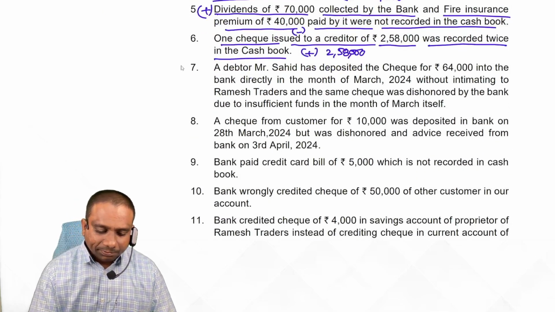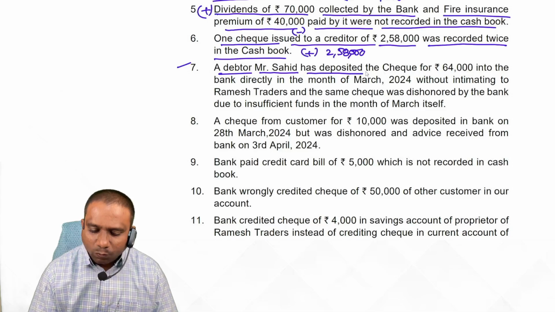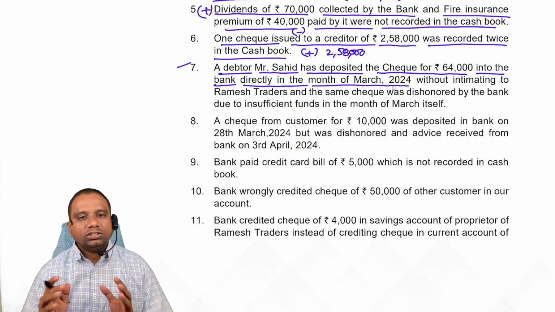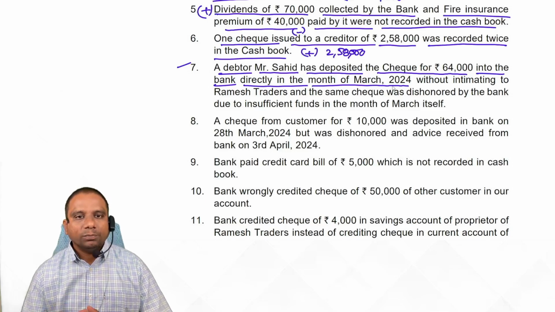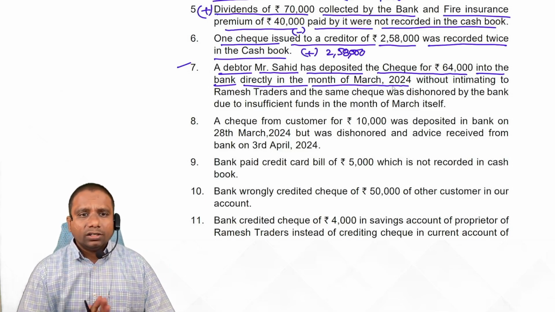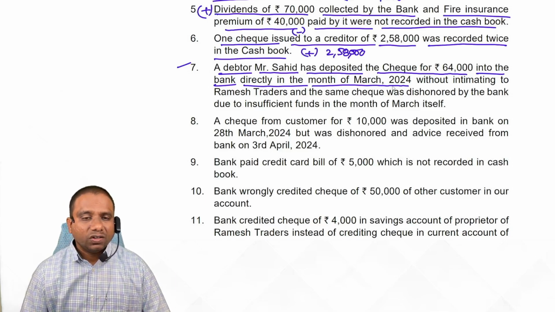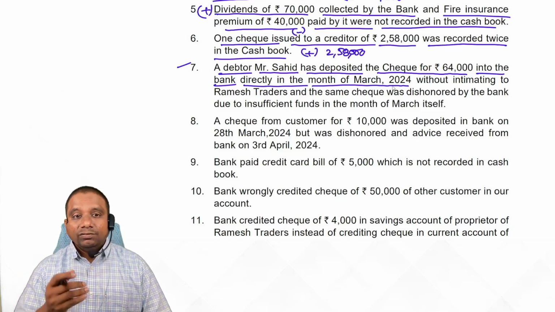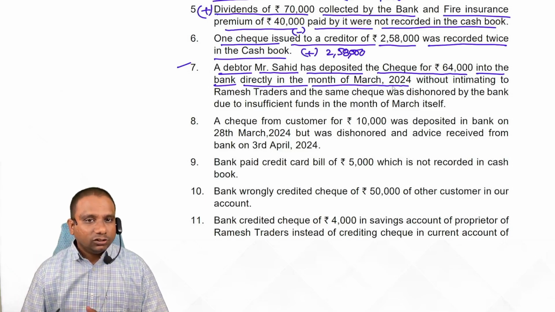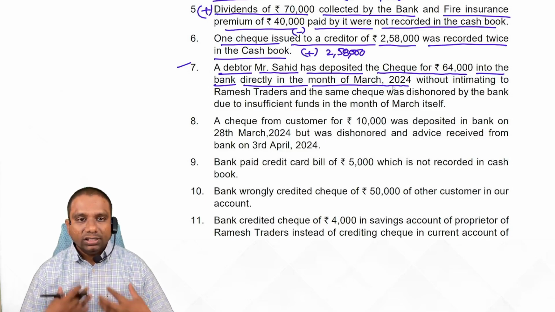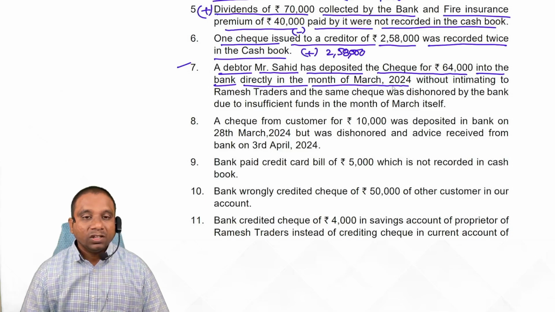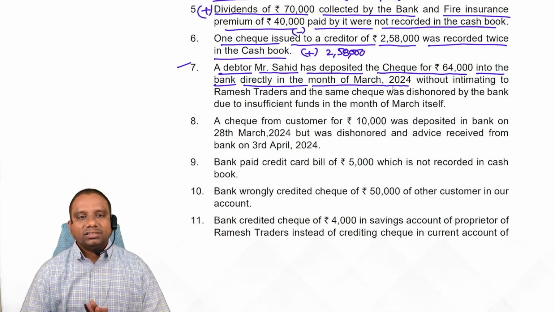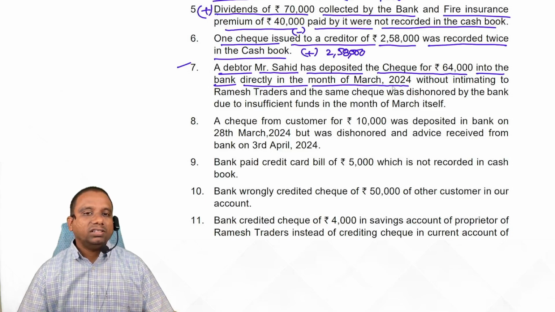Next one. A debtor, Mr. Sahit, has deposited a check for 64,000 into the bank directly in the month of March 2024. Here two possibilities, students. One, if the check is honored, then passbook balance increases, and the cash book balance is not recorded, so it is less. So simply 64,000 we add. Suppose the check is dishonored. Here, without our knowing, he deposited the check, so no entry in the cash book. Check dishonored, so the bank also did not write any entry. So because of this seventh cause, there is no effect on passbook balance and cash book balance.